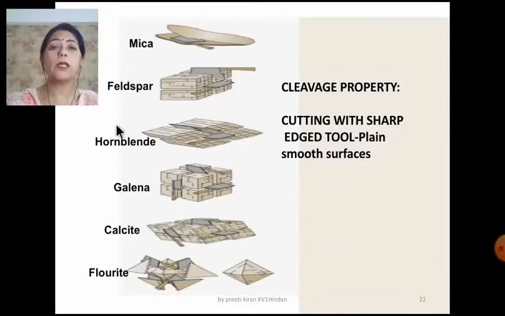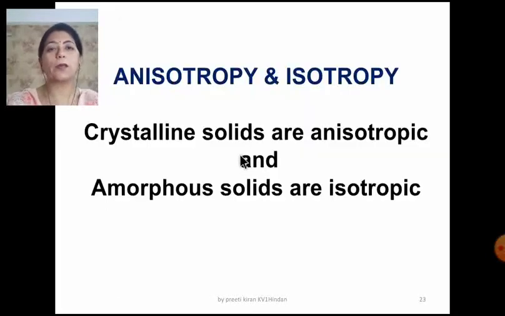These are actual minerals. Like mica is here, and this is the sharp edge tool. Along one plane, mica can be cleaved. Feldspar and hornblende, etc. There are weak planes from where these minerals or crystals can be cleaved, and the new surfaces generated will be smooth and plain.